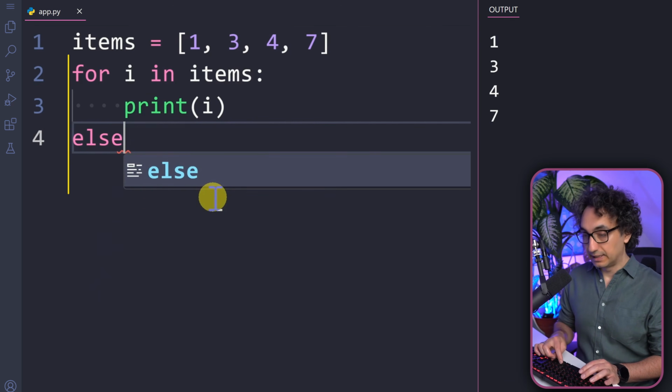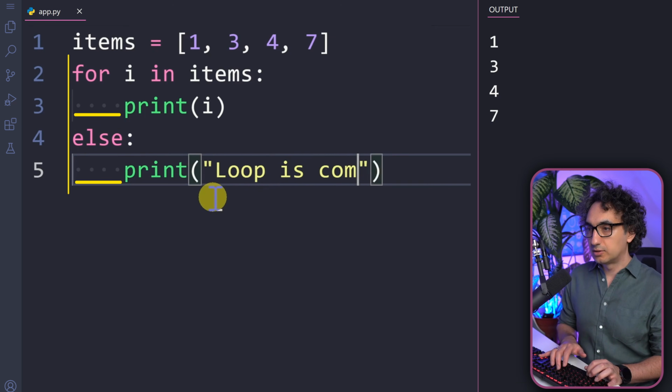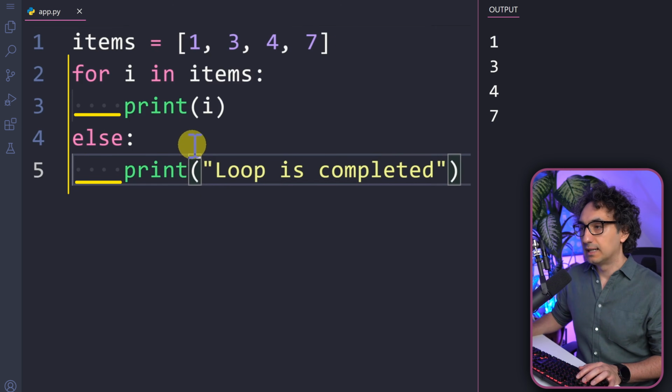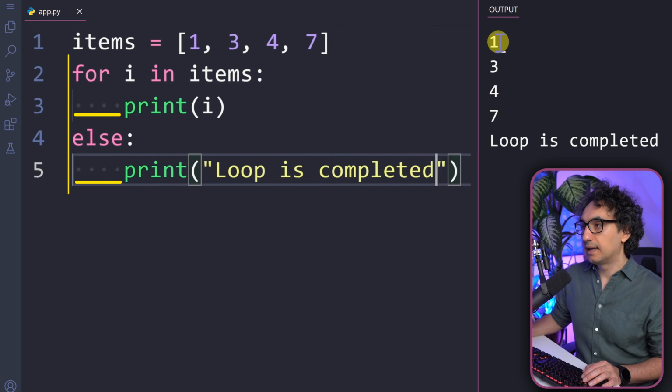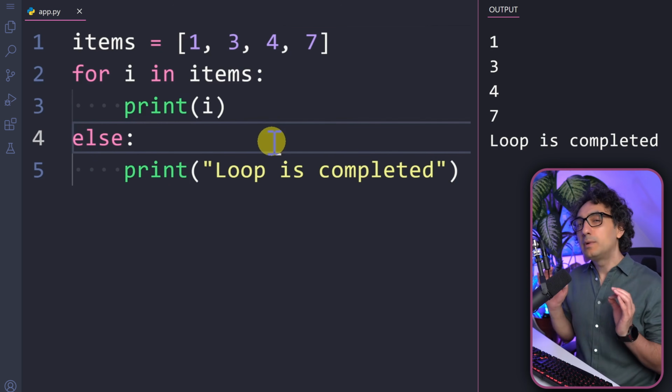So we're gonna say over here else, and let's print something like "loop is completed". Now let's go and execute it. As you can see, at the end of our iteration we have this nice message saying loop is completed. So this is actually how you add an else statement to your loop. But here we have an issue.